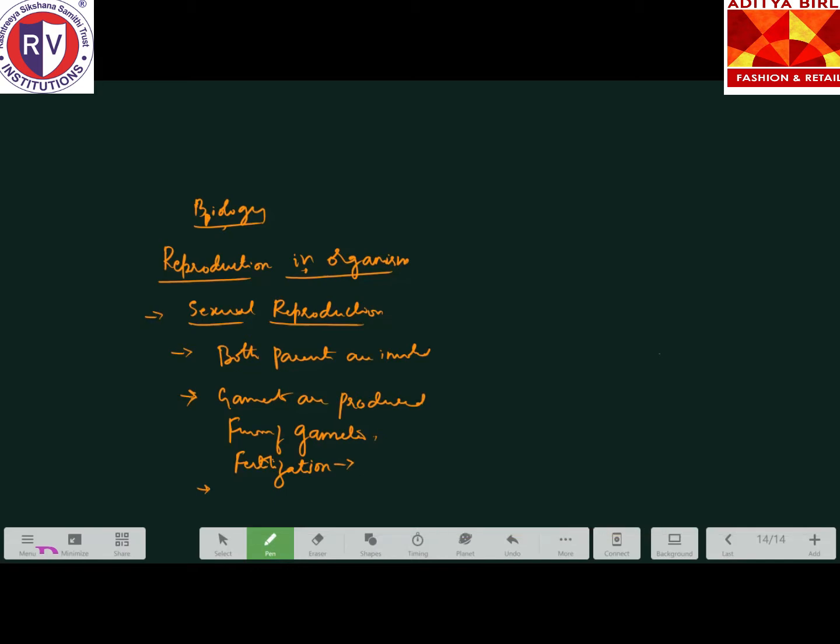Variations will be there, because in asexual reproduction a single parent is involved, and the offspring produced are exactly similar to the parents. We call them clones, isn't it? But in sexual reproduction, as both parents are involved, we will get a variety of offspring. That helps in evolution also, right? So these are some of the important characteristic features of sexual reproduction.